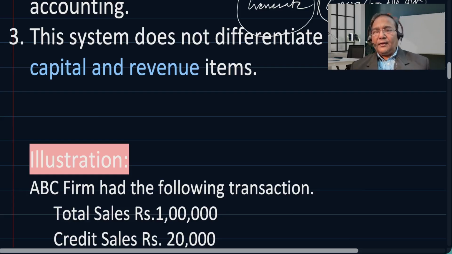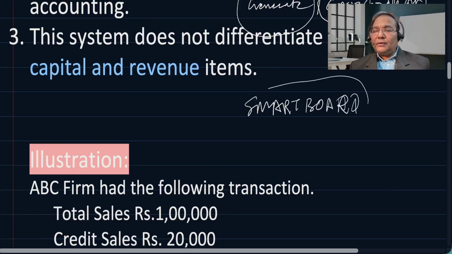So supposing a school buys, let's say, smart boards for teaching students in the class, the smart boards which are bought are an asset for the school. For this asset, there will be an expenditure, which is a capital nature expenditure, not a revenue nature expenditure.